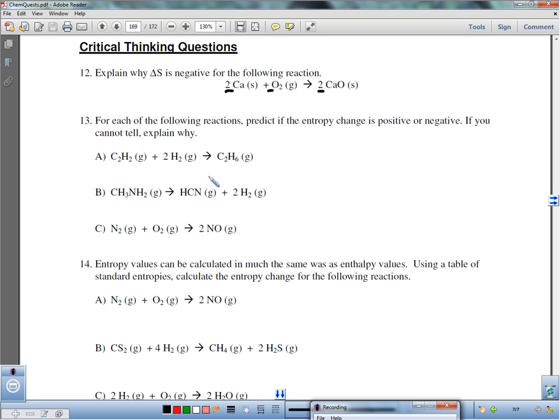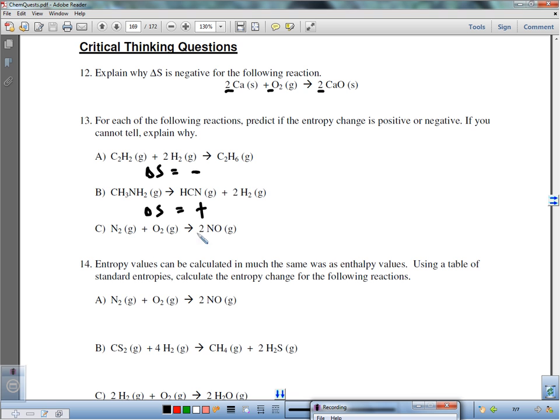Number 13, predict the entropy change, or cannot tell, and explain why. Letter A, it would be negative. Delta S is a negative number, because the total number of moles of gas is decreasing. We're getting fewer moles of gas, more order in that case, because there's only one type of molecule. There's less randomness. Letter B, we are creating more moles of gas, so delta S will be positive.